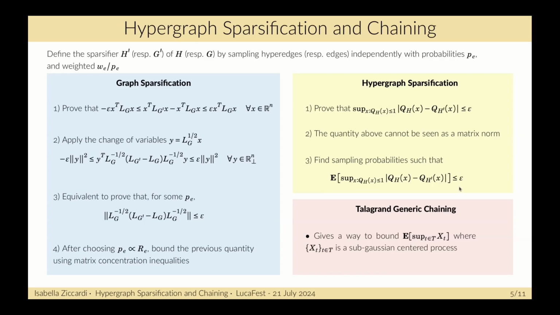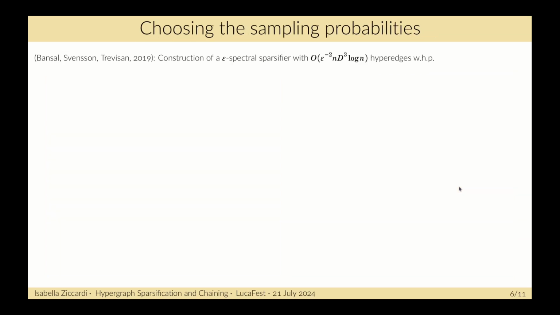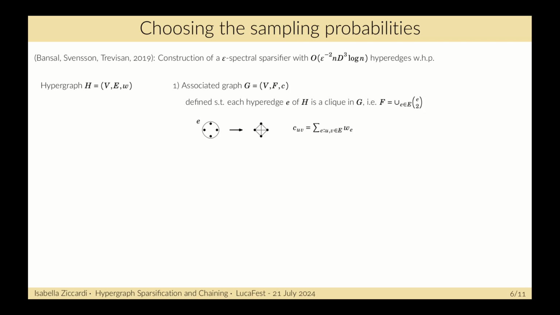the expectation of this sup. This paper of Bansal, Svensson and Trevisan of 2019 gives a construction of an epsilon spectral sparsifier with epsilon to the minus 2 and d to the power of 3 log n hyperedges with high probability, where d is the maximum cardinality of the hyperedges in the graph.